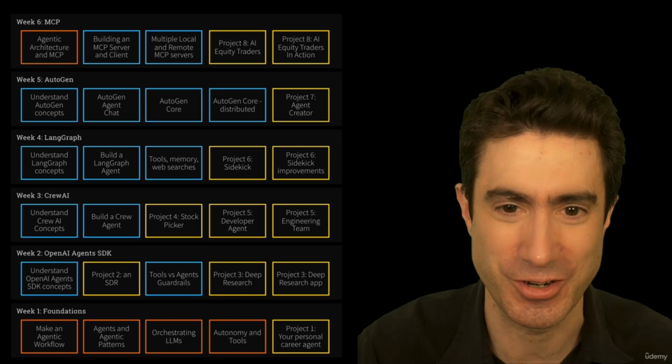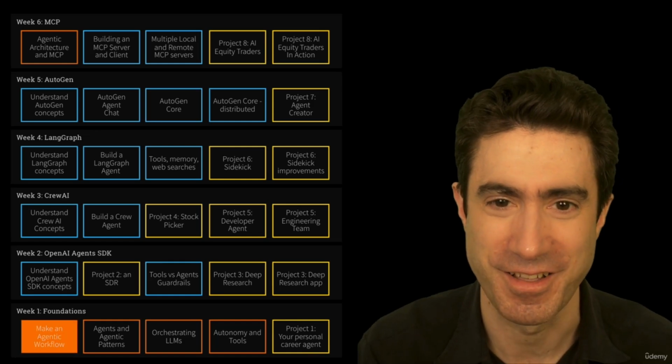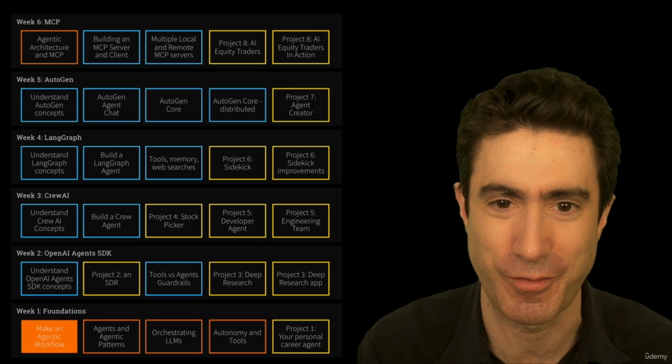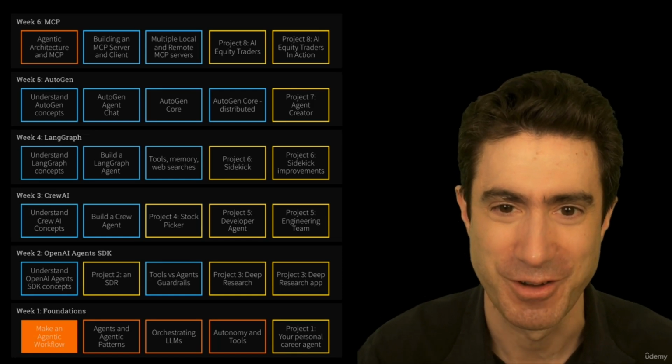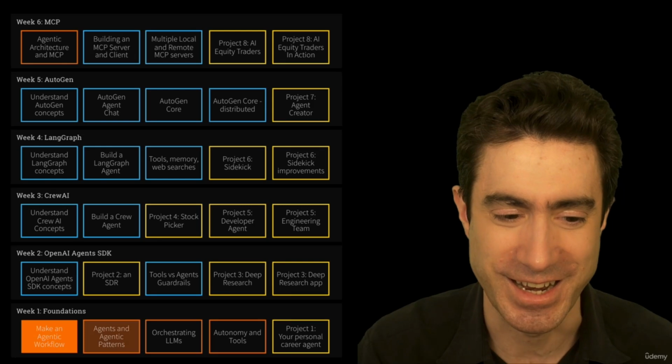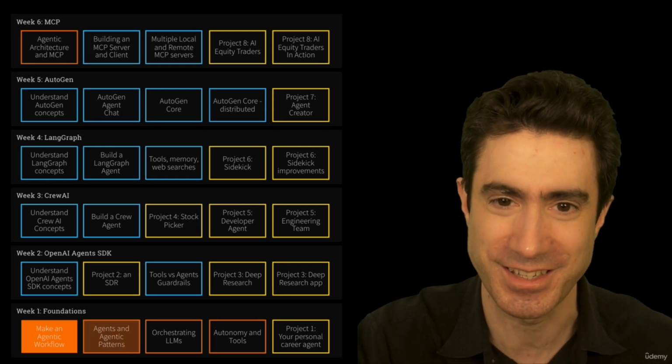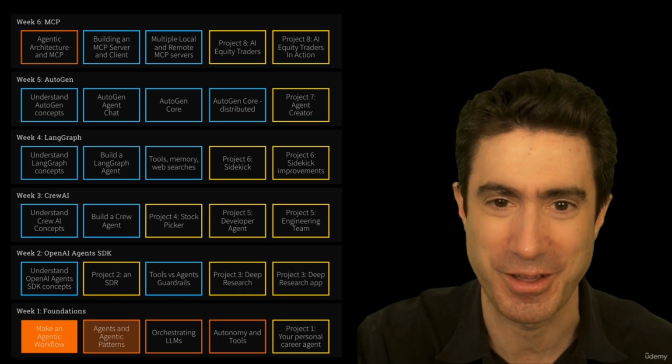But what I'm going to do is highlight in that square on the bottom left to show making an agentic workflow. Your first workflow is done. We've made progress already. Next time, we're going to be talking about agents and agentic patterns and introducing what they are and how they work.